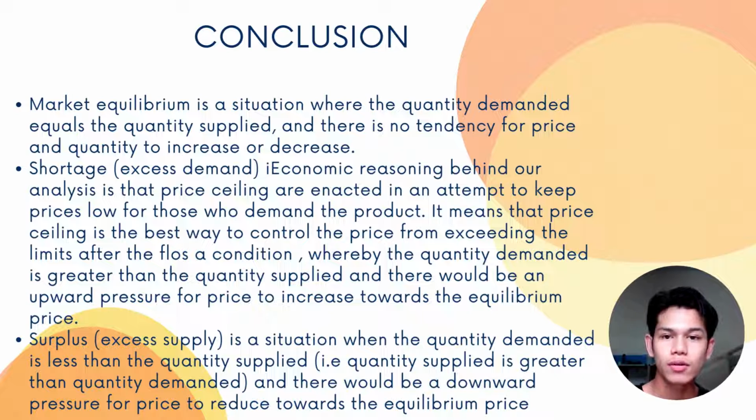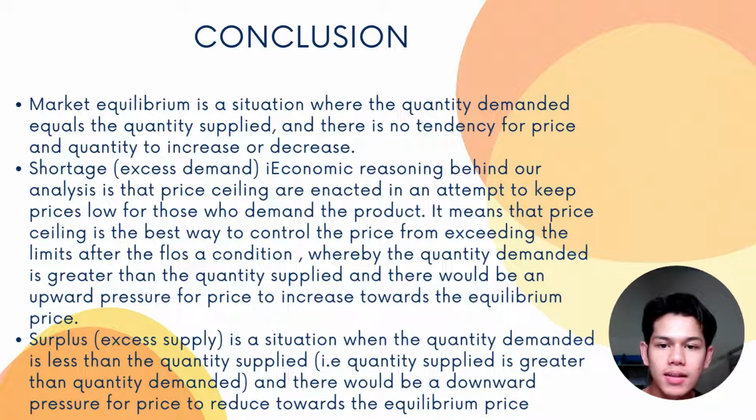Last but not least, for our conclusion, market equilibrium is a situation where the quantity demanded equals the quantity supplied, and there is no tendency for price and quantity to increase or decrease. Shortage, excess demand. Economic reasoning behind our analysis is that price ceilings are enacted in an attempt to keep price low for those who demand the product.